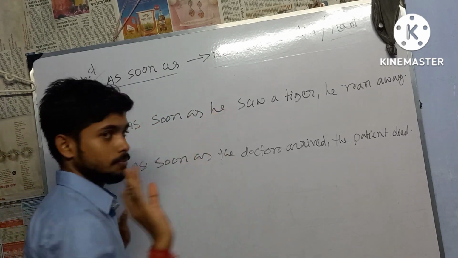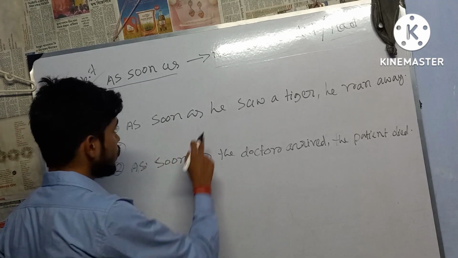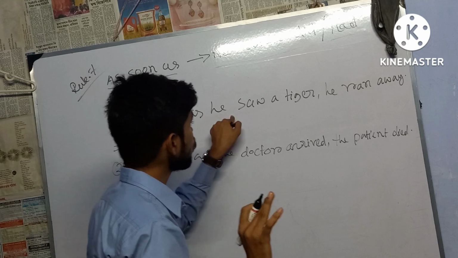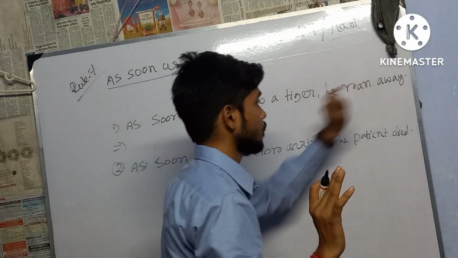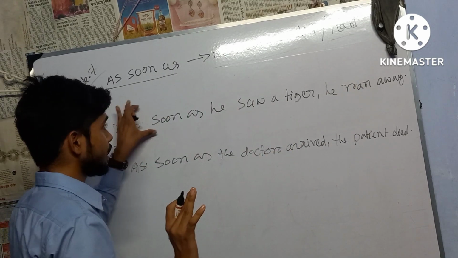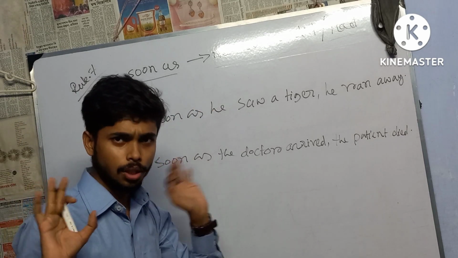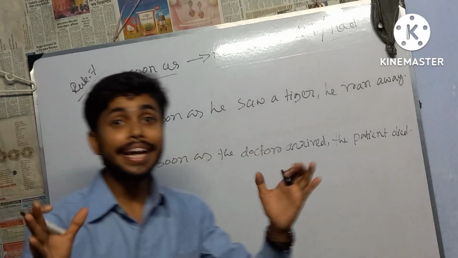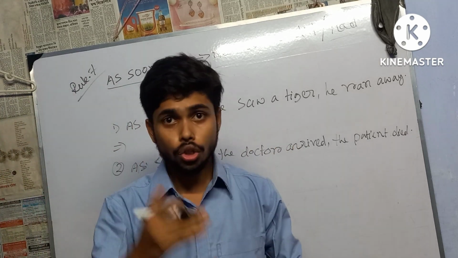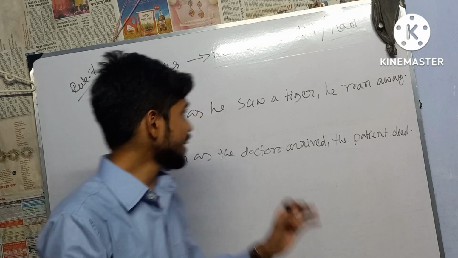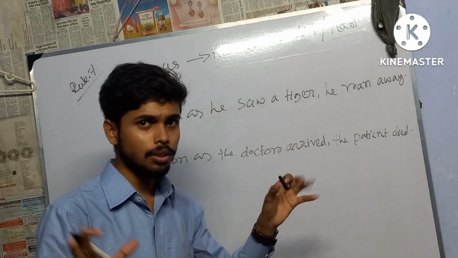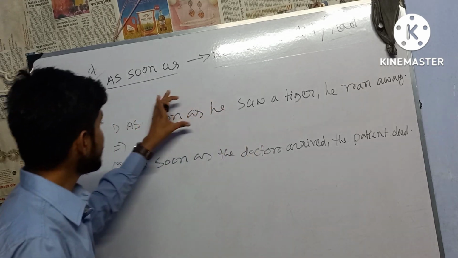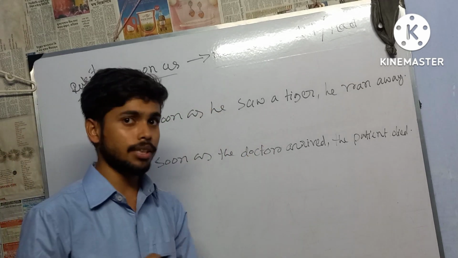So let me give 2 examples. I hope after the examples you have no problem. Okay, so try to understand. As soon as he saw a tiger, he ran away. This is an example of an affirmative sentence. Why? Because in this sentence there are no negation words like no, nor, not. I did not find such negative words in this sentence, so we can say that this is an affirmative sentence.